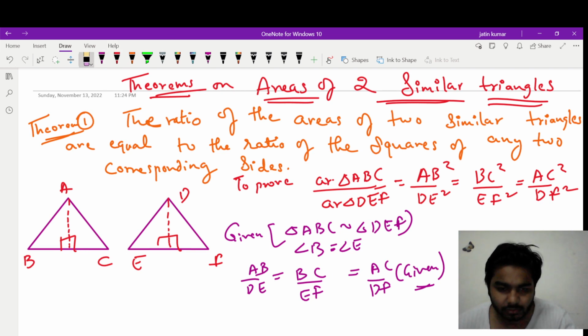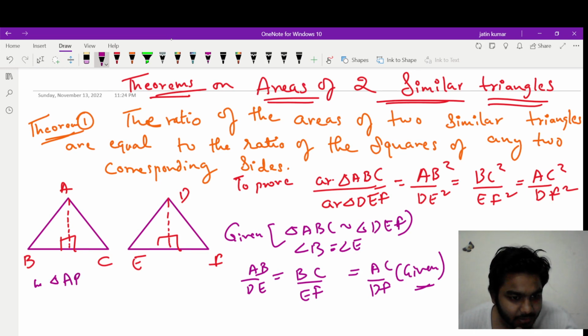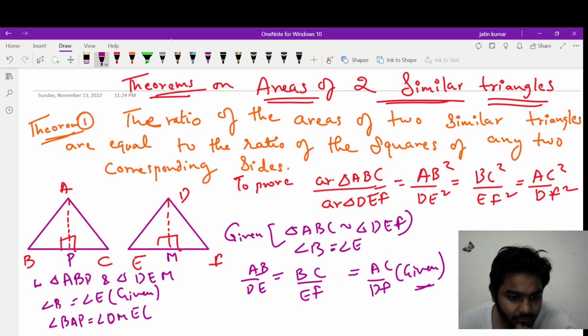Now let's take the left triangles. In triangle ABP and triangle DEM, let's call this M, angle B is equal to angle E. Yes, given, both the triangles are similar. And let's call this P. Angle BAP is equal to angle DME because both are of 90 degrees. So by angle similarity, we have proved the similarity between the left triangles.